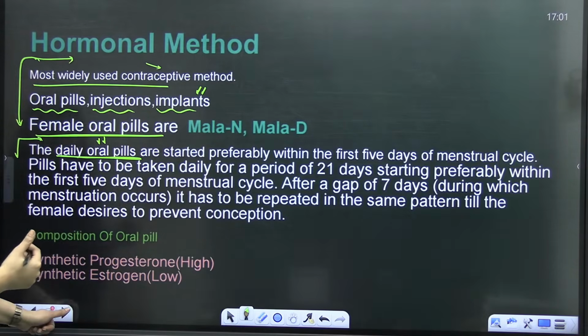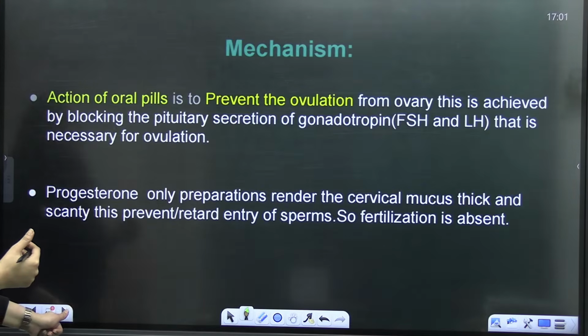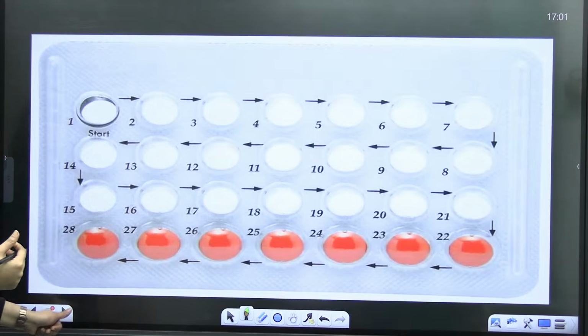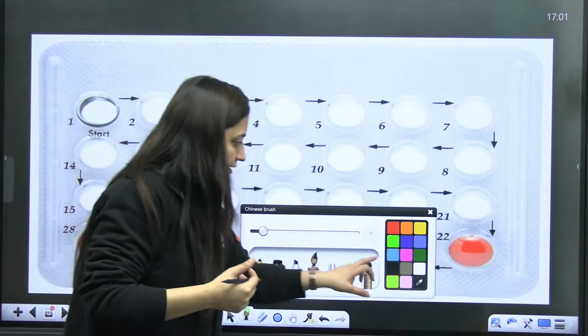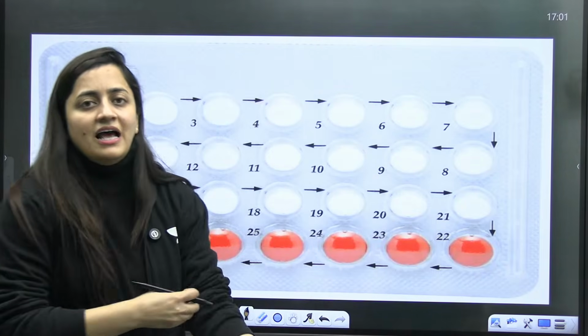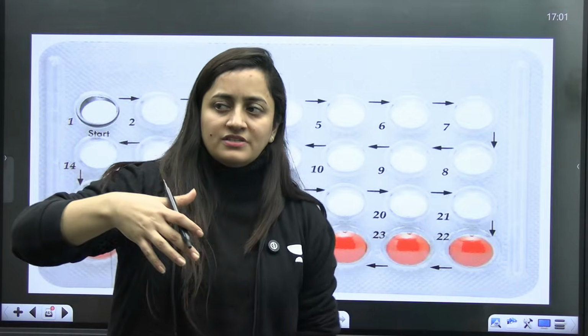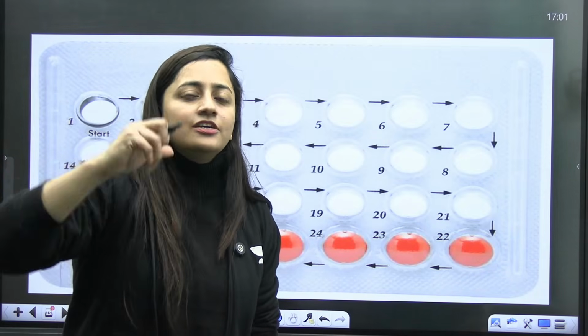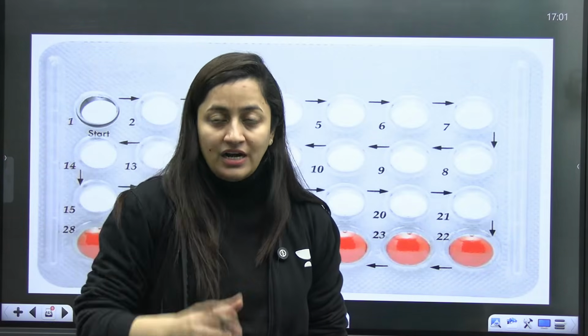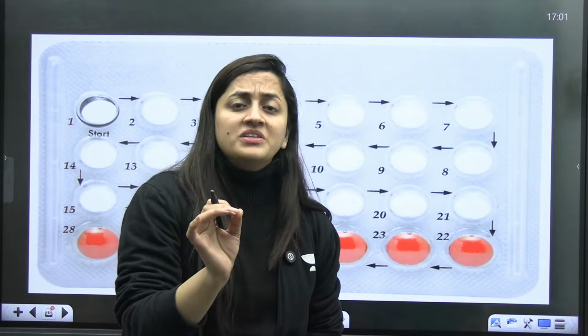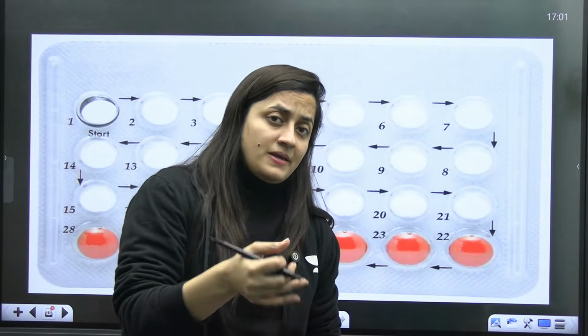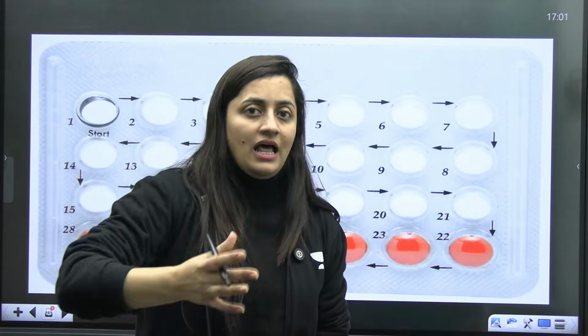There are different types of pills. I'll show you first. Look, this is what we have here. The female has to start during the first 7 days of the menstrual cycle, the initial period of the cycle. If I have to be very specific, I'll say the last day of the period. She is going to start it on her last day of the period.